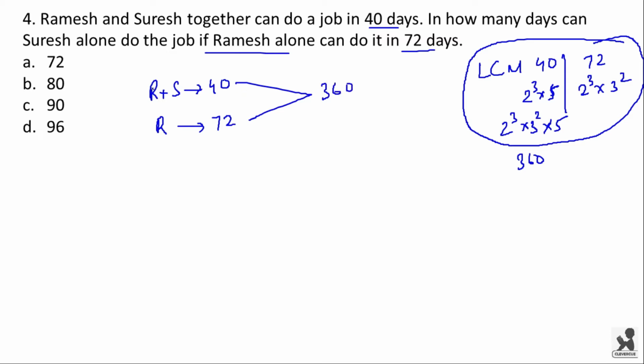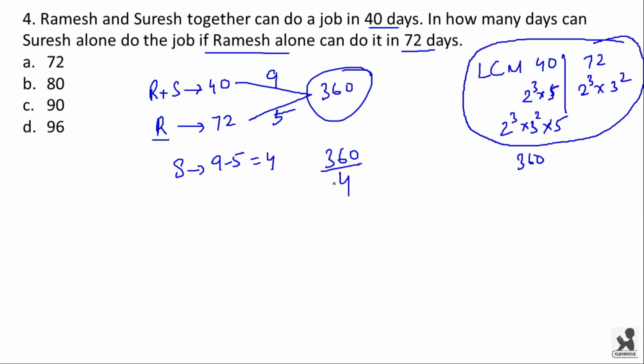Now the combined efficiency of Ramesh and Suresh will be 360 by 40, that is 9. And the efficiency of Ramesh when he works alone will be 360 by 72, that is 5. Now Suresh's efficiency will be 9 minus 5, which is equal to 4. So to complete the whole work, that is 360, he will be taking 360 by 4 days, that is 90 days.